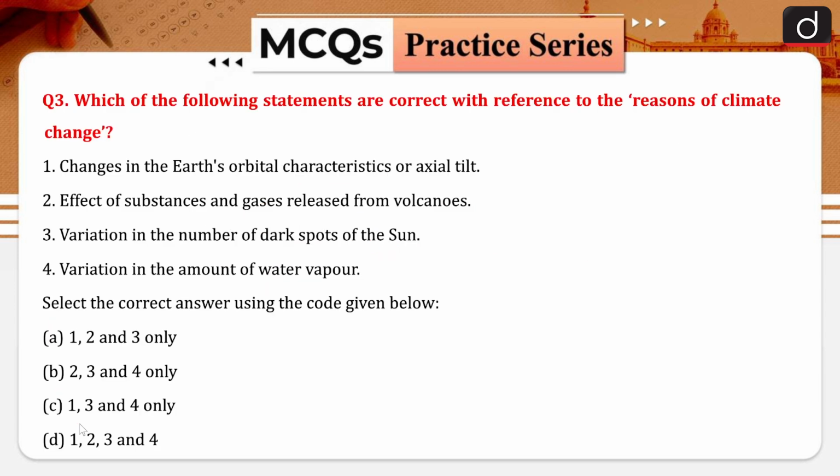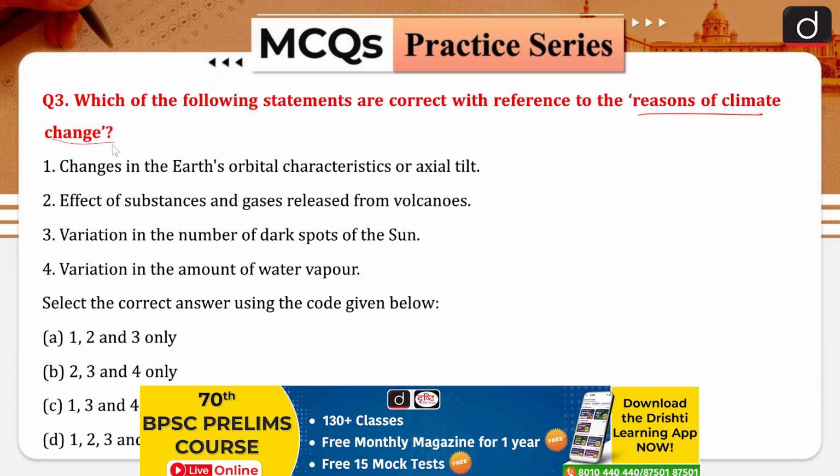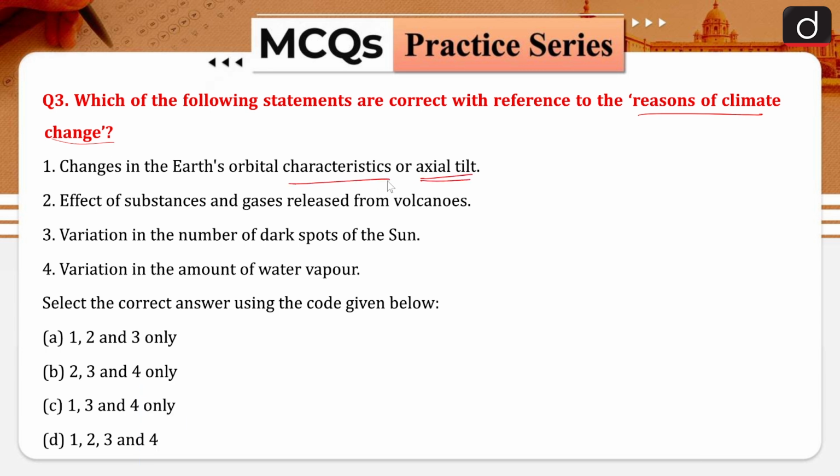Now question number 3, which of the following statements are correct with reference to the reasons for climate change? Now this is a very basic question. Change in the Earth's orbital characteristics or the axial tilt. When we are talking about the orbital characteristics or the axial tilt, you know that this is your sun, and around the sun we have this particular orbit under which our Earth is revolving around the sun. Now this axial tilt, you know that we have an axial tilt